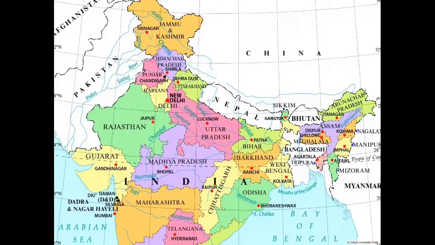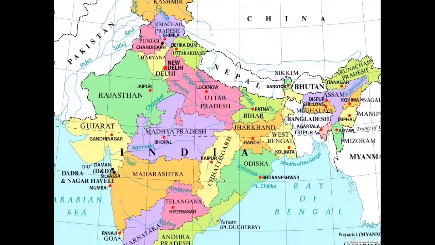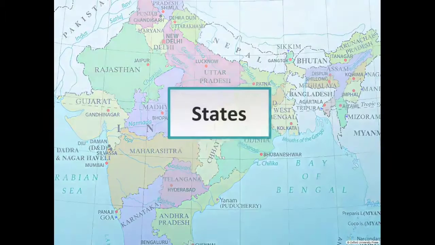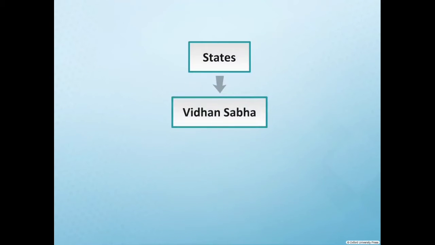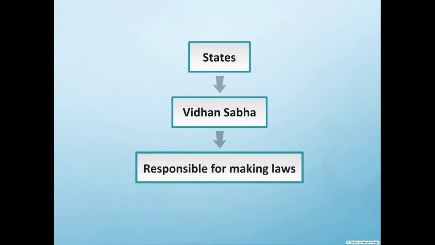In India, every state has a separate state government. All states have a lower house called the Vidhan Sabha or Legislative Assembly. This house is responsible for making laws and ensuring that these laws are put into force.